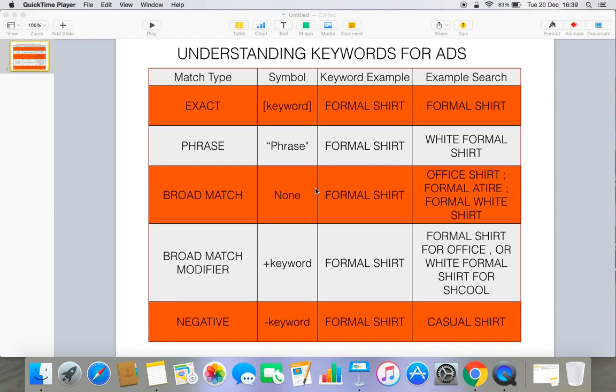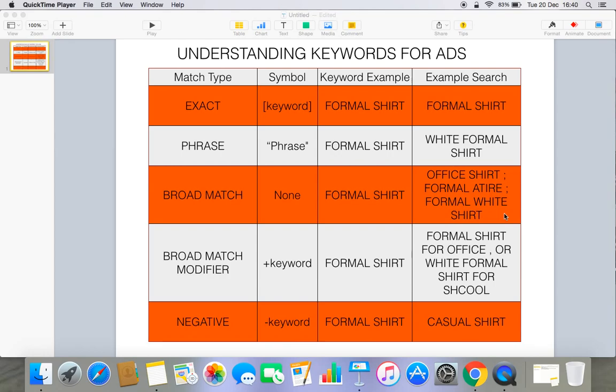Broad match has a broader meaning, a broader term, so there are no such symbols for broad match. Let's talk about the same example, formal shirt. If somebody is searching, the key term can be office shirt, and it is possible that they can view the ad related to that broad match, or it can be formal attire, or formal white shirt, or white formal shirt.